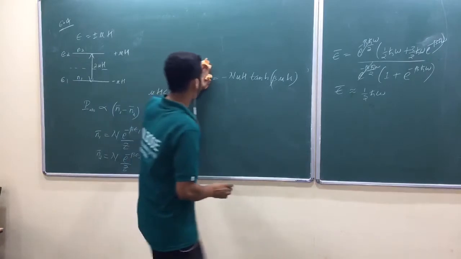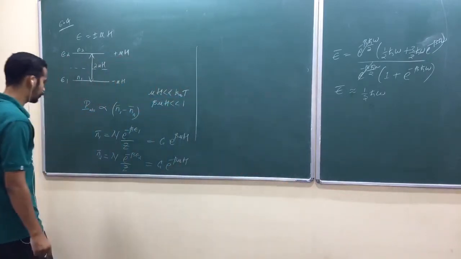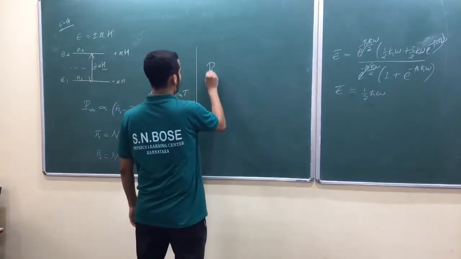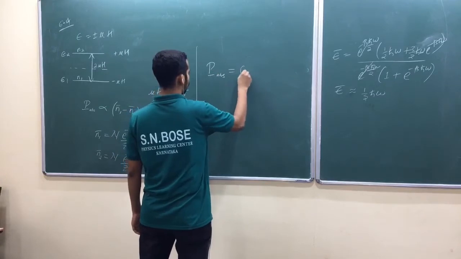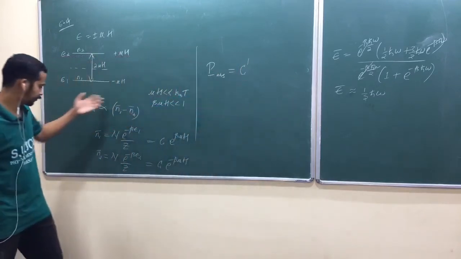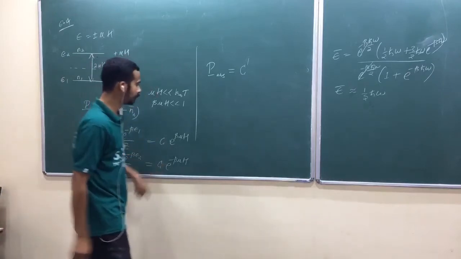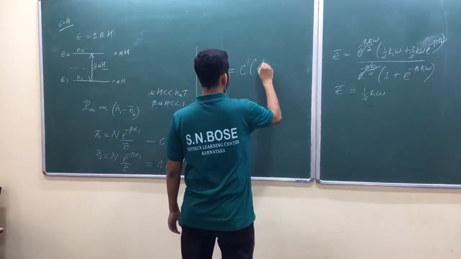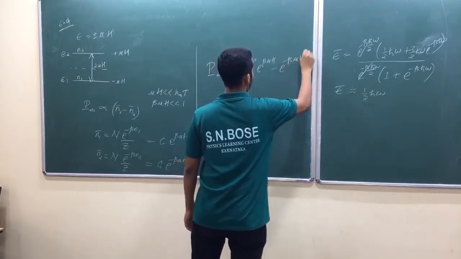Yeah, let us cross check with his answer. So just open that PDF file, his solution manual. So what is this? Power absorbed is equal to some other constant, because this proportionality may have another constant, times n1 minus n2, the difference between these two. Am I right? What is this one? e raised to beta mu h minus e raised to minus beta mu h. Am I right?